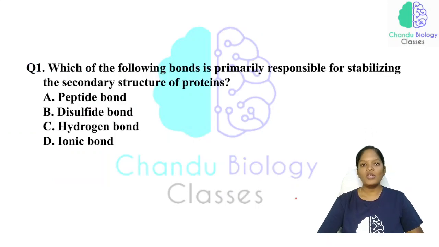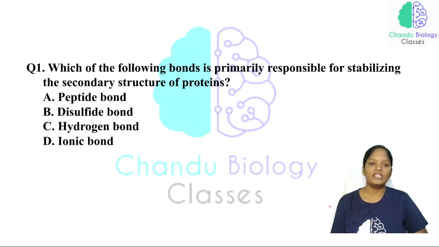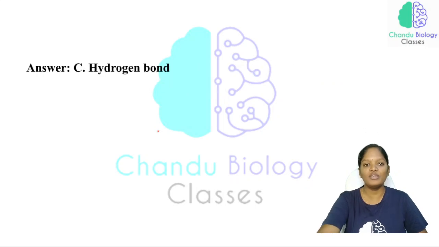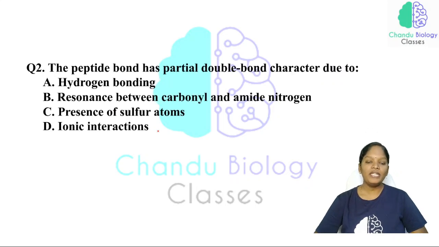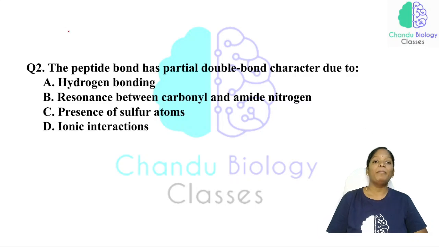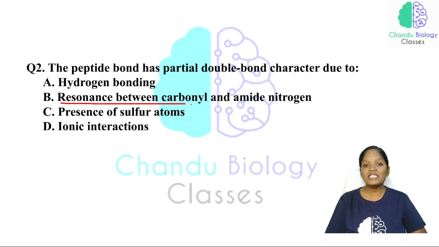That is all we completed in yesterday's class. In the previous class also, we discussed amino acids and proteins. So we'll discuss some questions. Which of the following bonds is primarily responsible for stabilizing the secondary structure of a protein? No doubt about that, it is the hydrogen bond. Now, the peptide bond has partial double bond character due to the resonance between the carbonyl and the amide nitrogen.